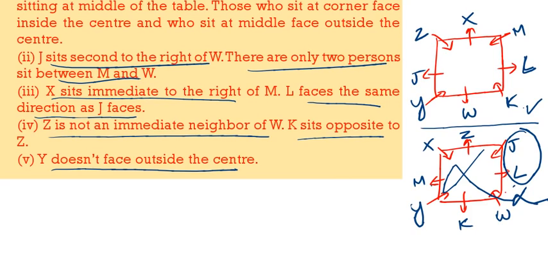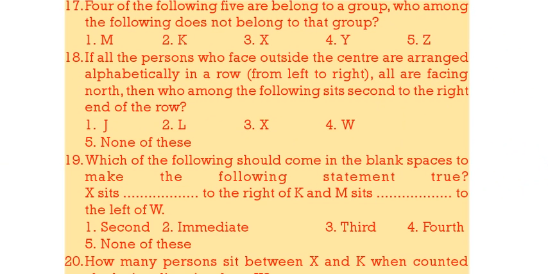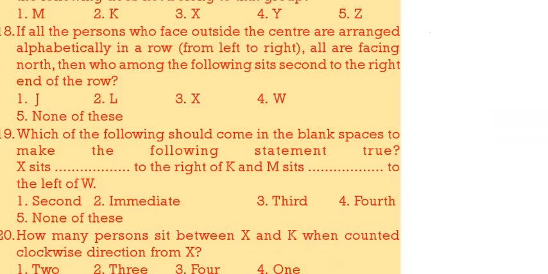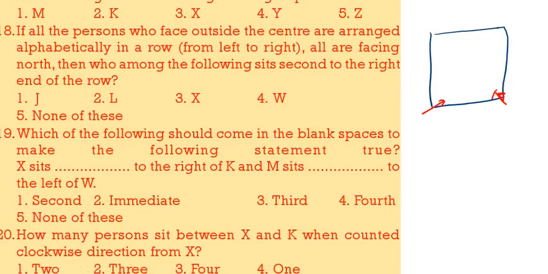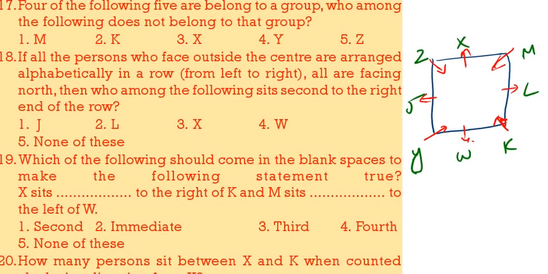Now keeping this, we have to answer the questions. See the first one. We got this arrangement: Y, W, K, L, M, X, Z, J. Now come to the questions. 4 of the following 5 are alike and belong to the group. Which is the one that does not belong to the group? See here, M, K, X, then Y, then Z. So only X is in the middle, remaining all are in the corners.